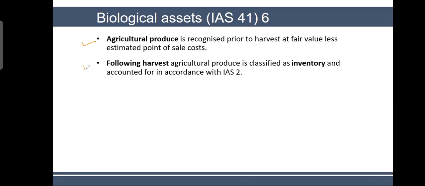But in this case, you already have detached it from the asset. So it could be, probably you talk about meat. You already have slaughtered the animal, so that's meat. Or probably you've got apples, which you already have taken off the trees, and these apples are in your warehouse. So now they become your inventory. As long as they were attached to the asset prior to harvest, then you take them at fair value, like fair value at estimated point of sale cost.